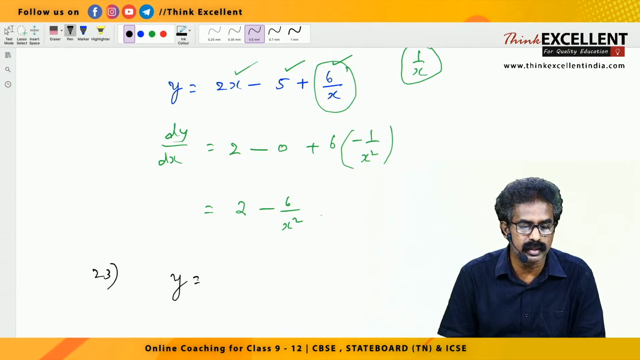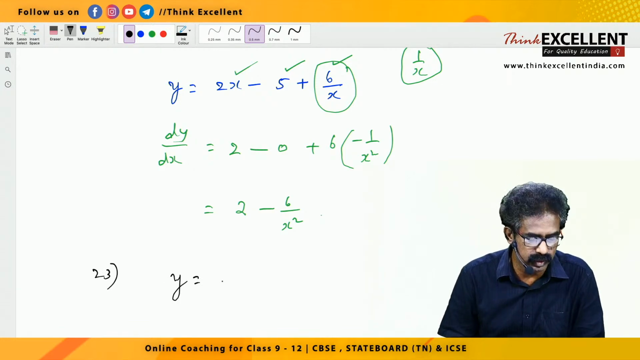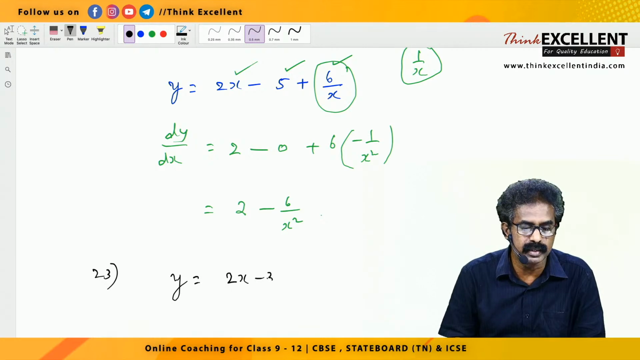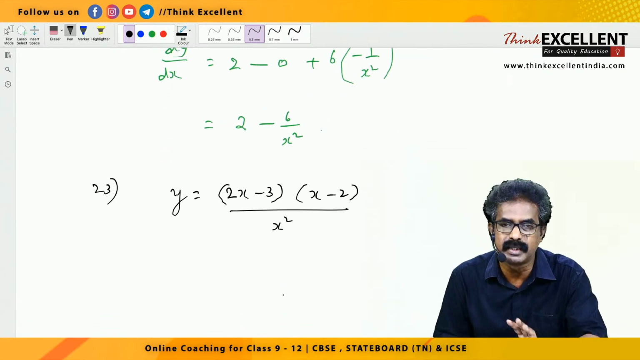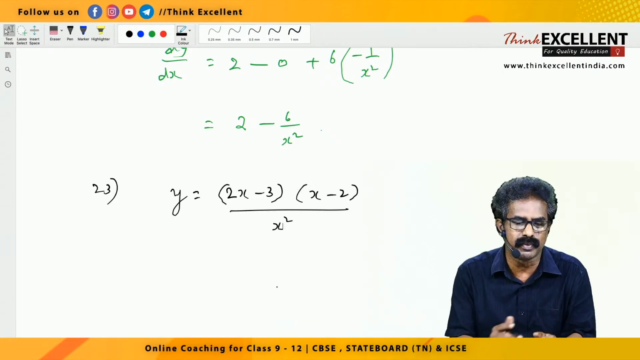So far what I taught, are you able to understand? This is one question for you. 2x minus 3 into x minus 2, divided by x square. I'll give you a 1 minute time. You may have the paper with you. Just try to do that.